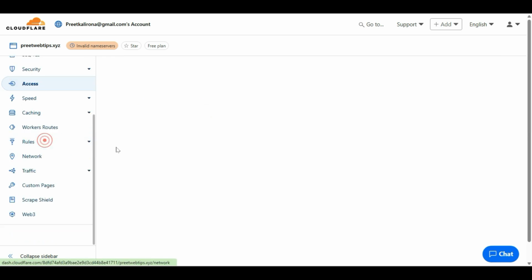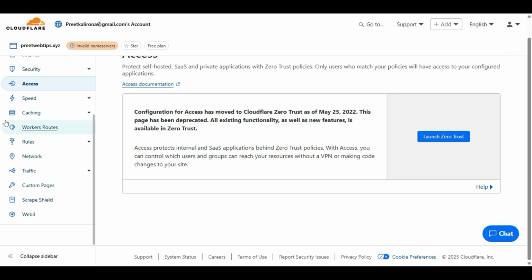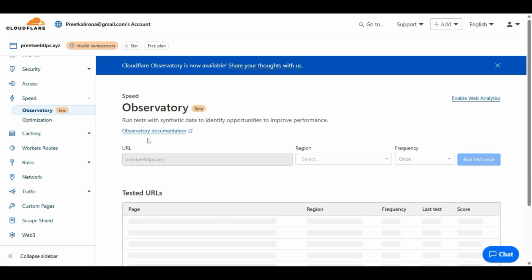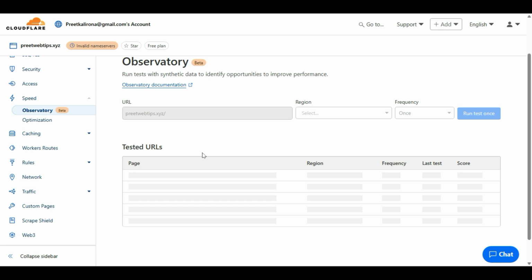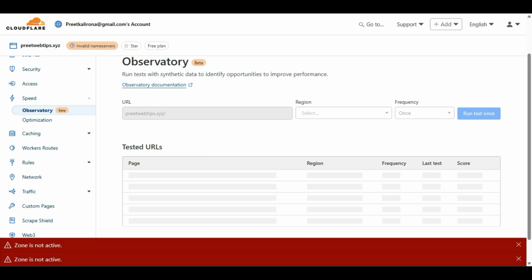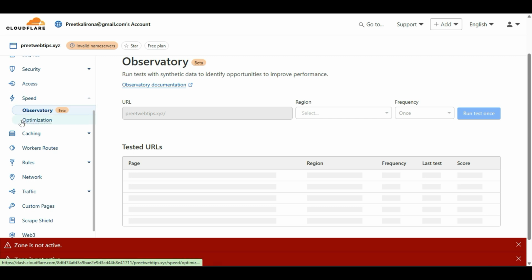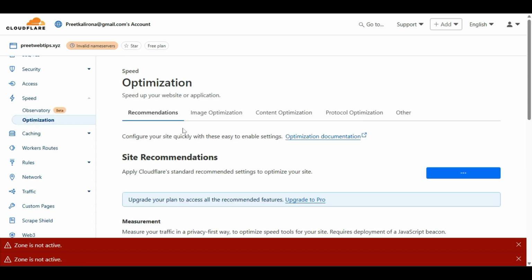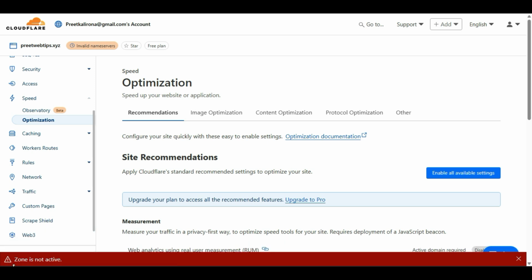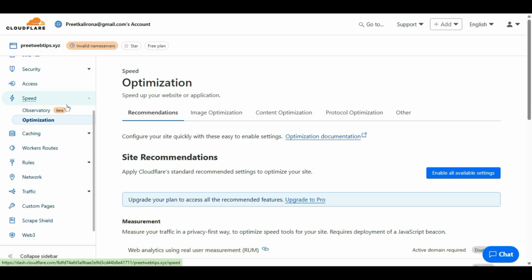Let's go to access and try out the different options we have. Important is speed here, where you can check your website speed. Let's go to optimization in the speed option, which is a very important step. You might see the zone not active or some error, because it may take some time to fully connect to Cloudflare, but that's okay.